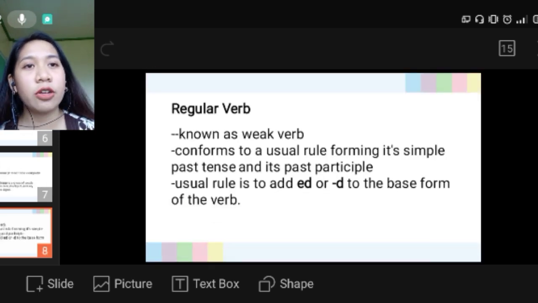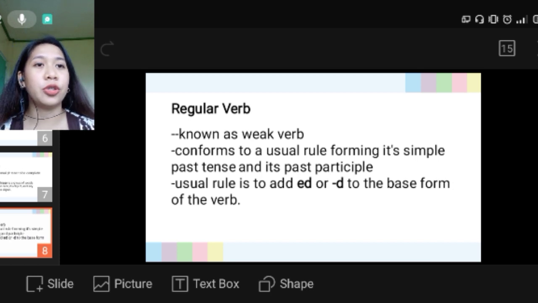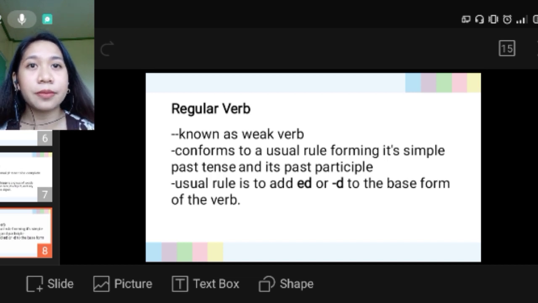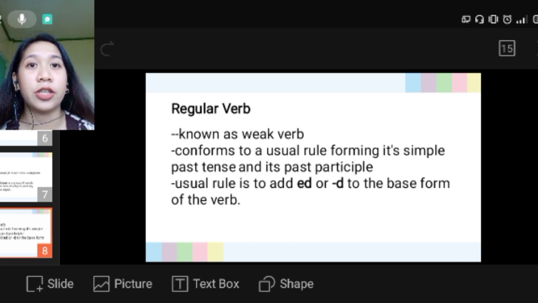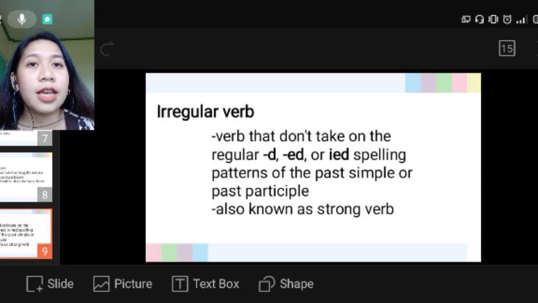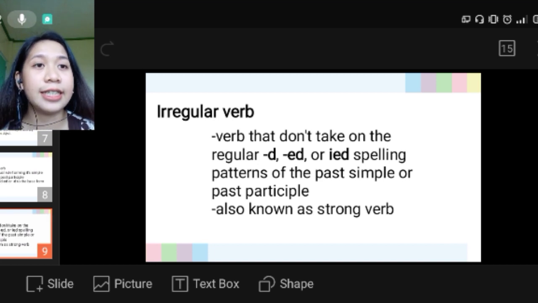Next one, we have regular verb. Regular verb is also known as weak verb. It conforms to the usual rule in forming its simple past tense and past participle. The usual rule of regular verb is to add ed or d to the base form of the verb. And the irregular verb is a verb that doesn't take on the regular d, ed, or ied spelling patterns of the past simple or past participle. It is also known as strong verb, so that is in contrast with the regular verb.